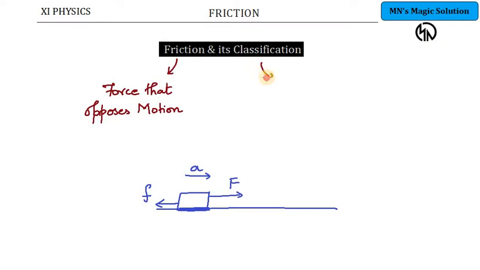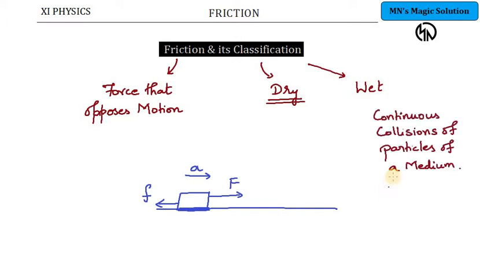And in its classification, you have dry friction and wet friction. Two categories. Wet friction is a kind of friction between particles. So this wet friction is caused due to continuous collisions of particles of a given medium. For example, air friction is an example of wet friction. Now, this wet friction is not our consideration. We are bothered about dry friction.